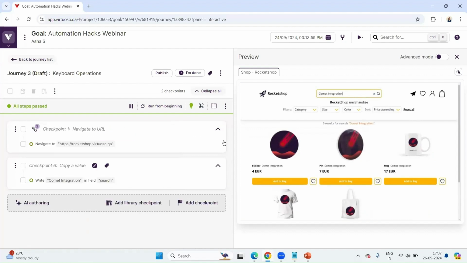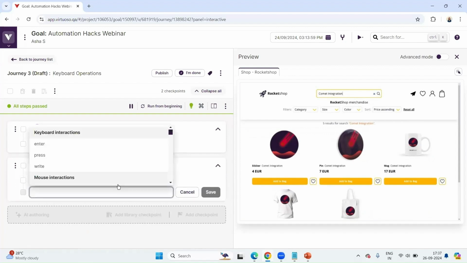Now it has written, and there is a value that is up. Right now, I will copy the same thing because I would want to use the same in my next operations, let's say. So I have to write press. As you can see, press says key in target. What do you want to do? And there is also an example given, Control Shift, do you want to search or something like that?